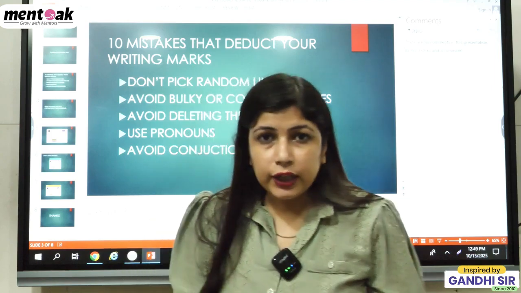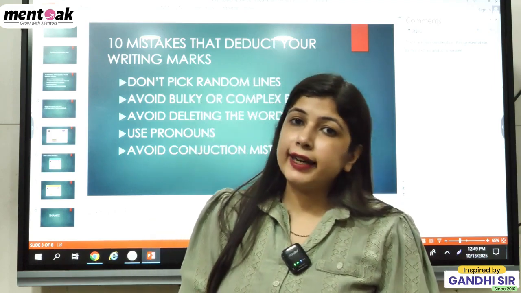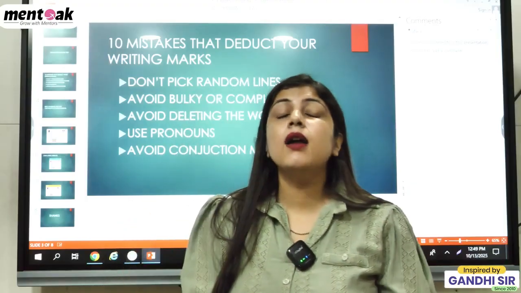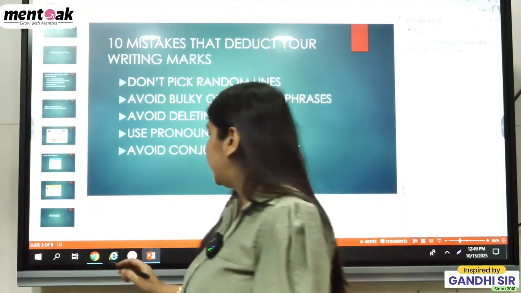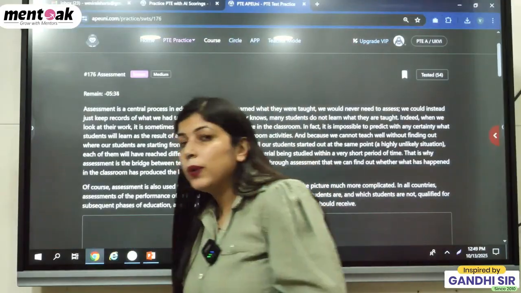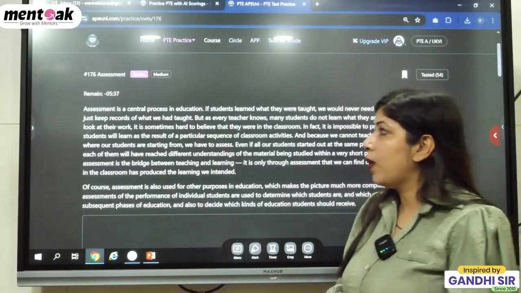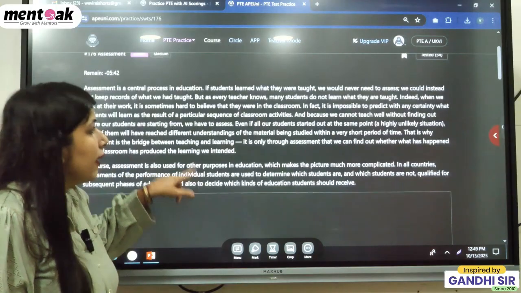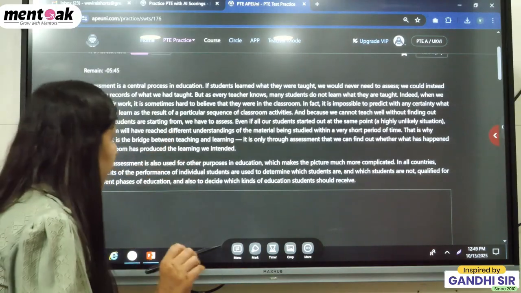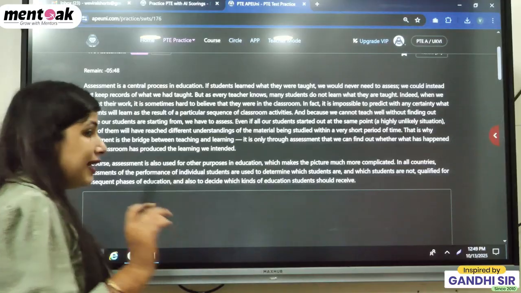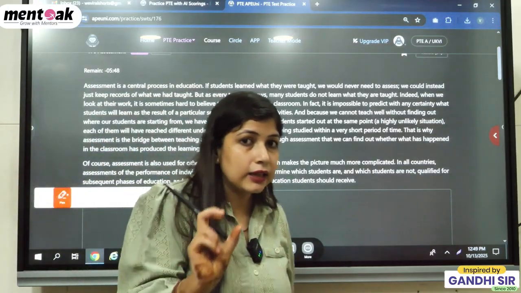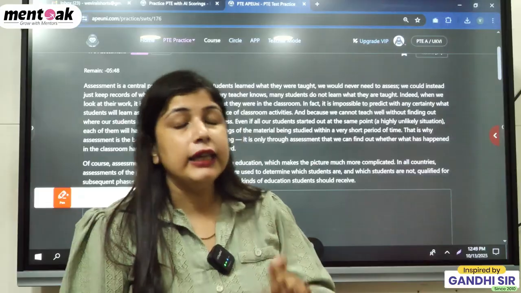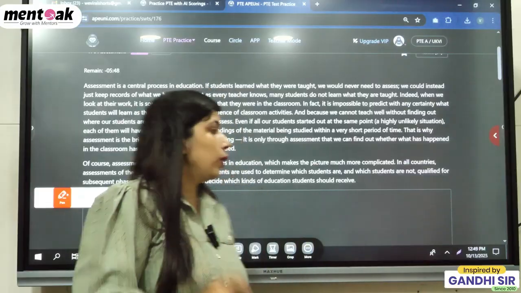So what we need to do, instead of random lines, is to skim and scan for the exact summary, to find what kinds of lines we have to pick up. The first thing we need to take care of in choosing the line is that it should not be a random line, but the exact main topic line. Yes, students, this is a key thing: we have to pick up the main topic line. So which is the main topic line?